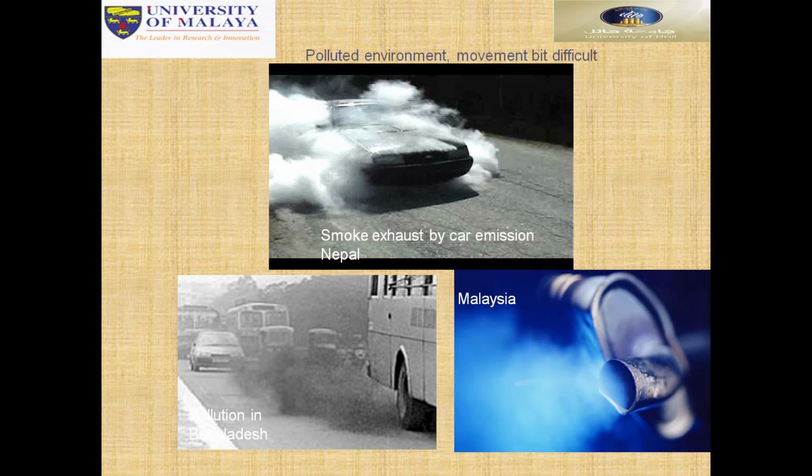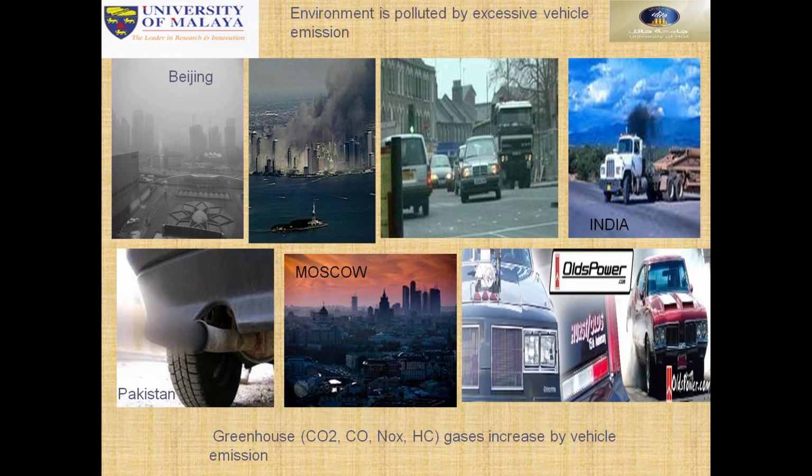In the polluted environment, movement is very difficult. The environment is polluted by excessive vehicular emissions.